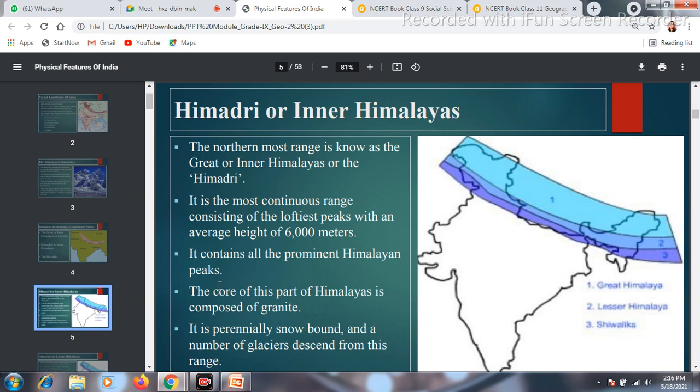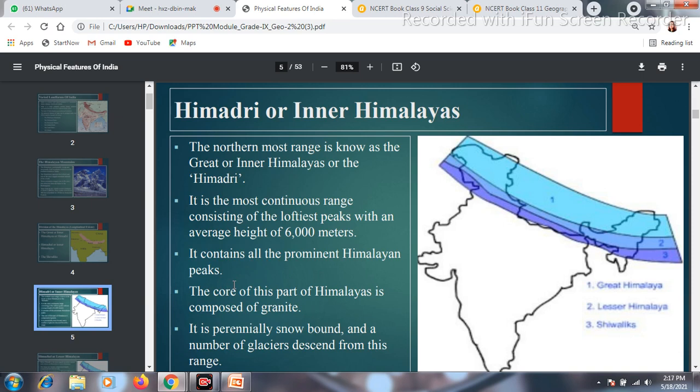What is the meaning of a peak? A peak is the topmost point of a mountain. Like Mount Everest is the highest peak of the Himalaya. The second highest peak of Himalaya is Kanchenjunga. Peak means the highest point of the mountain. So in this part of the Himadri Himalaya, or the Greater Himalaya, some prominent peaks are available.